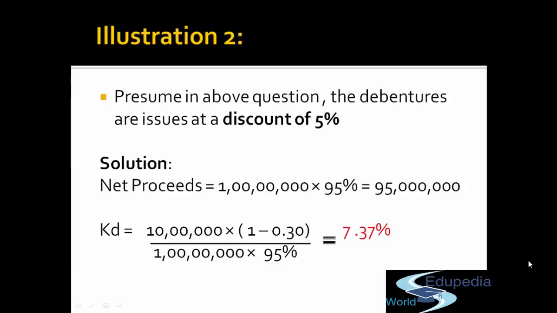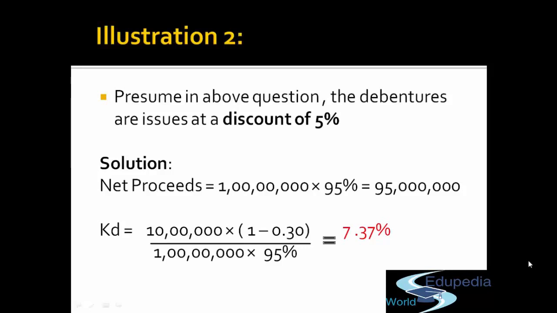See, from what amount are you going to meet the expectation of the financer? So for the debenture holder, from what amount will you generate funds? Is it 100 lakh or is it 95 lakh? 95 lakh. Because obviously you will generate the funds, or the return, or bear the expense from 95 lakh rupees only. Though you have to pay the interest on 100 lakh rupees, from how much funds are you going to meet that expense? From 95 lakh, because that is what you have actually received.